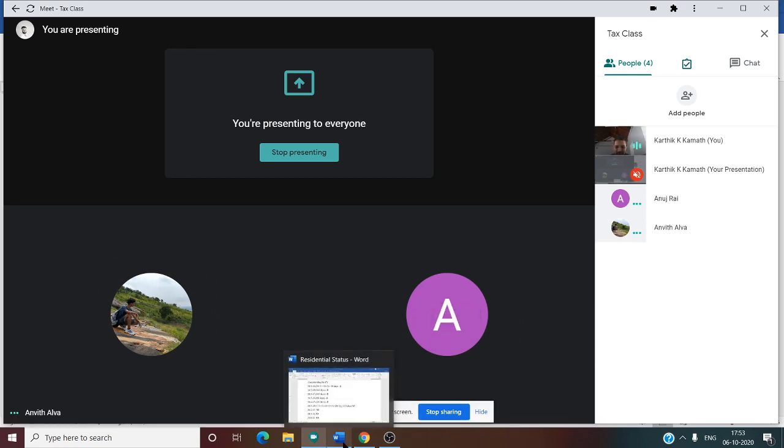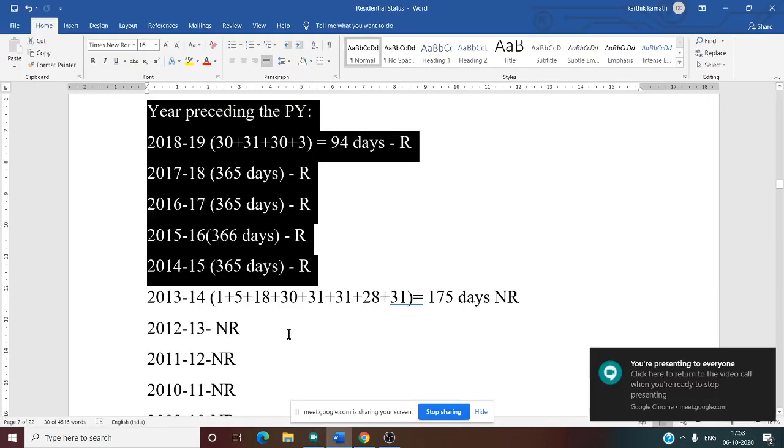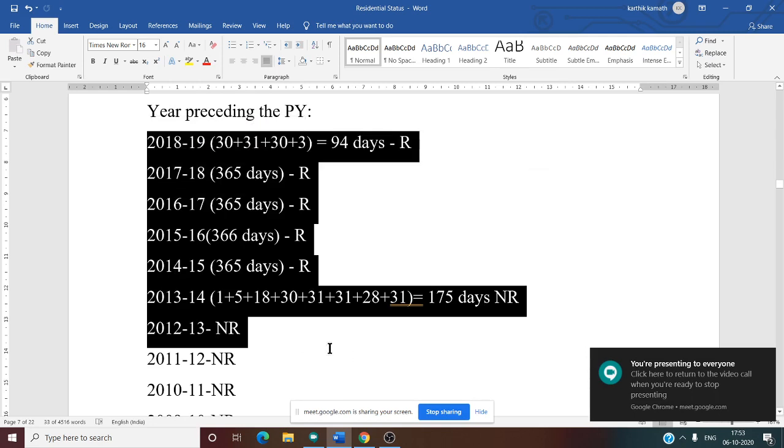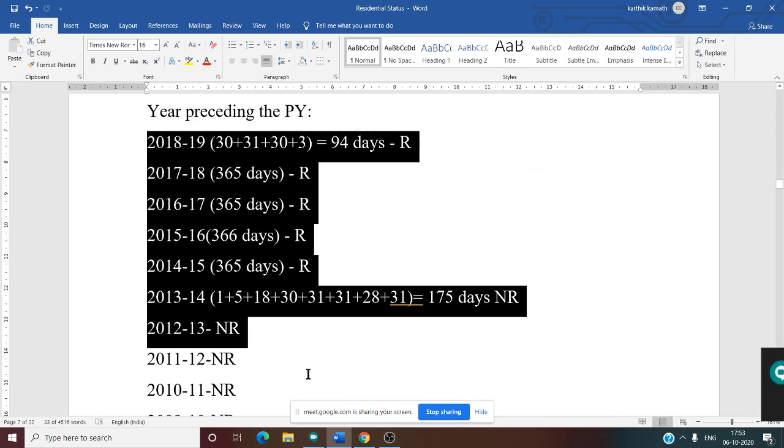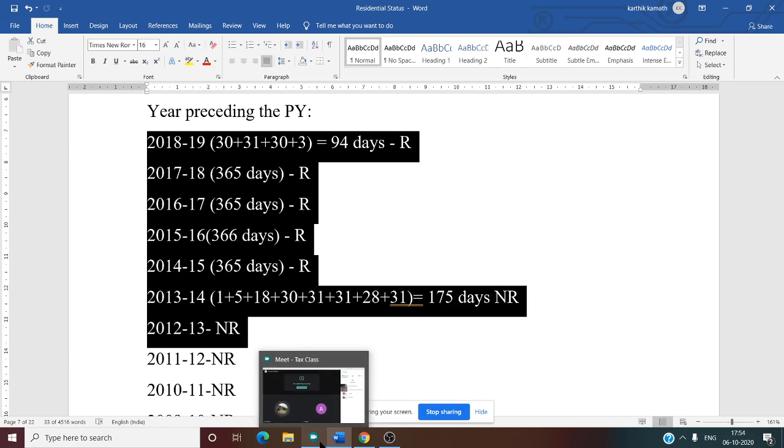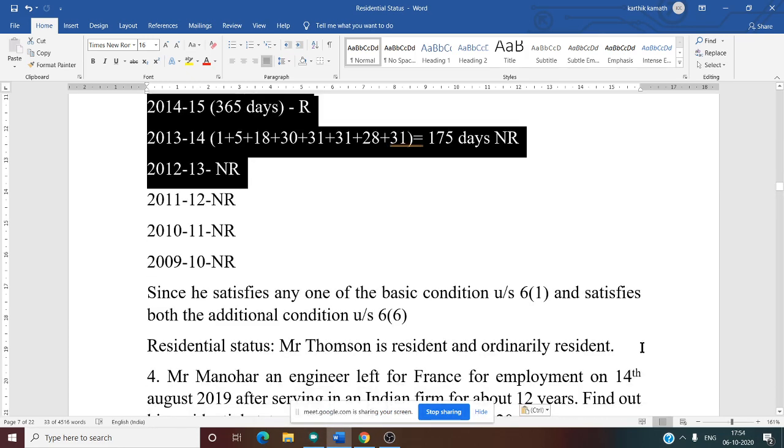Now, is this clear? Second additional condition. Now we need to apply. For the last 7 years, whether he was there for 730 days. Can you tell me? 94 plus 365 plus 365, 366, 365, 175. More than 730 days. Now we know he is a resident and what? Ordinary. He is a resident and ordinary resident.